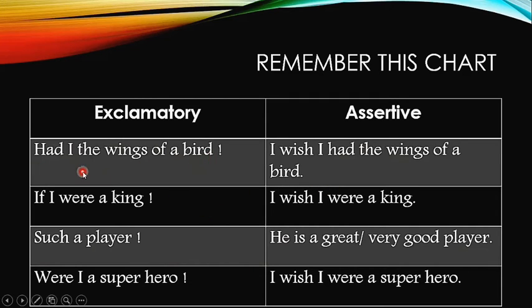"Had I the wings of a bird!" Here you can see I have used "had" at the beginning, so this is also a way that exclamatory sentences can be constructed. "Had I the wings of a bird!" becomes "I wish I had the wings of a bird." "If I were a king!" becomes "I wish I were a king." "Such a player!" becomes "He is a great or very good player." "Were I a superhero!" becomes "I wish I were a superhero."